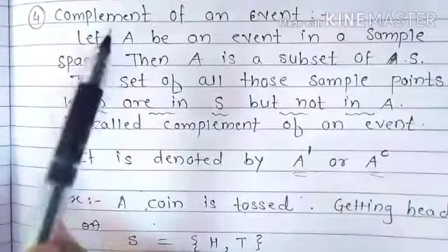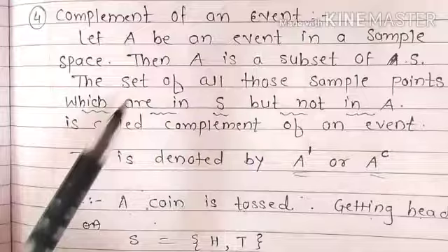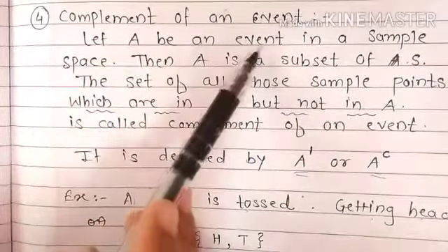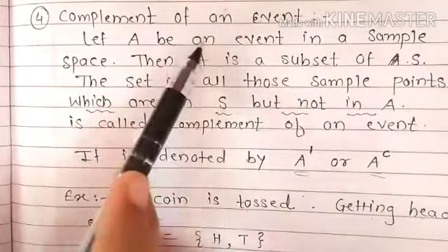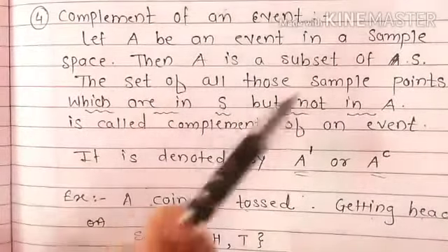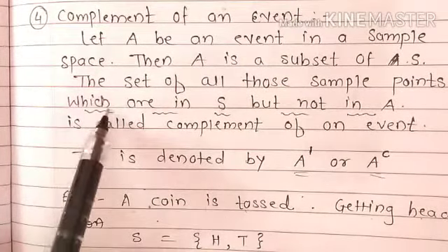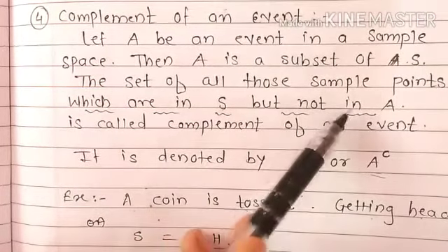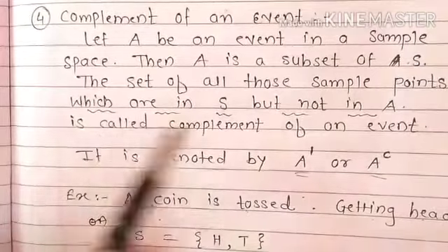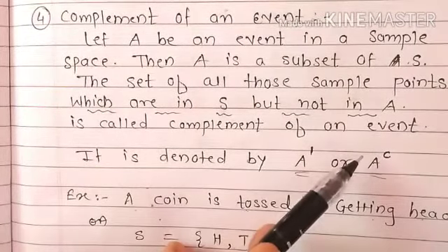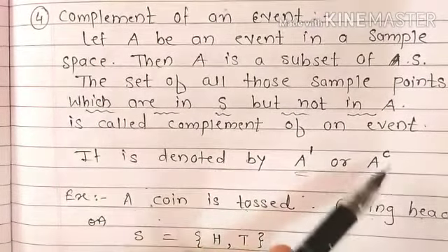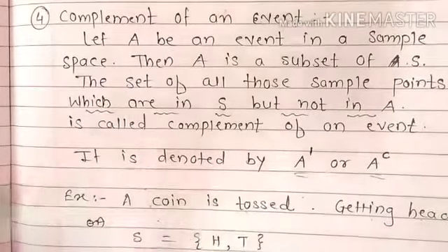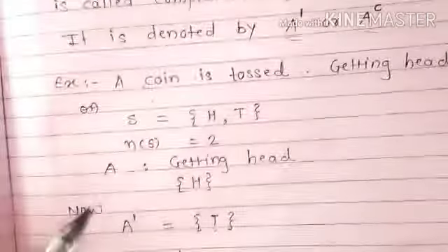The next event is the complement of an event. Suppose A is an event in a sample space S, then A is a subset of this sample space S. The set of all those sample points which are in the sample space S but not in the event A is called the complement of the event. This event is denoted by A dash or A raised to the power C, which is known as the complement. Now see the examples to understand the concept better.